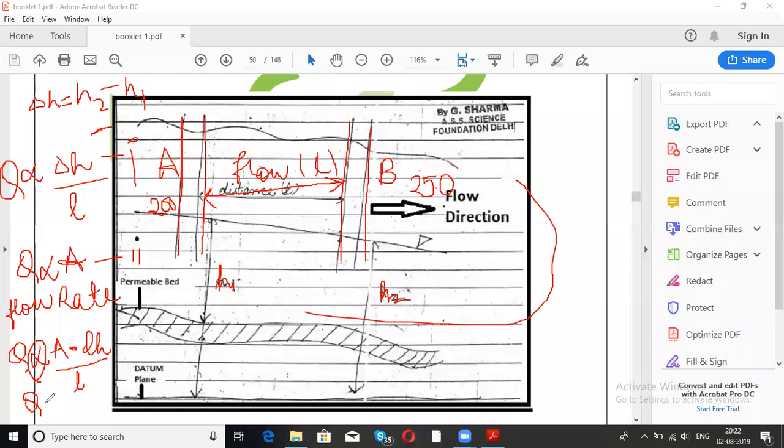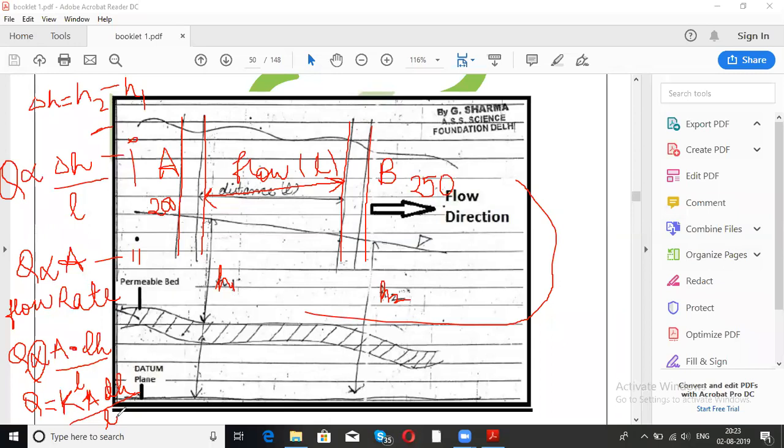It will be used here to remove the proportionality. That constant is denoted by K. So now the equation will become Q is equal to K dot A dH by L. So this is the final equation of Darcy's law that we get out of the definition. Have you understood or not?